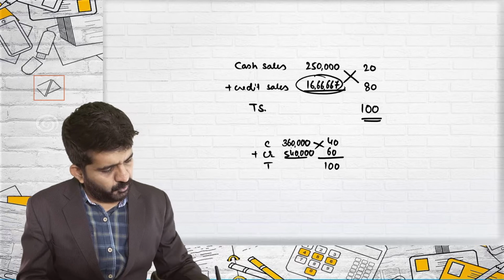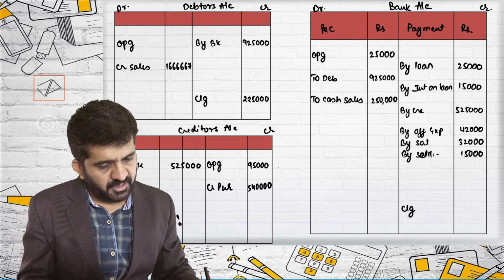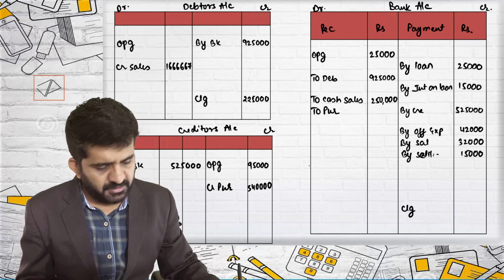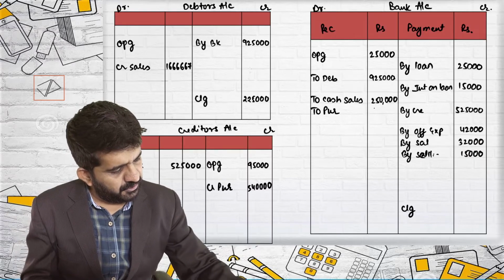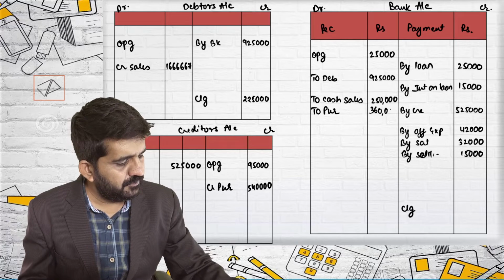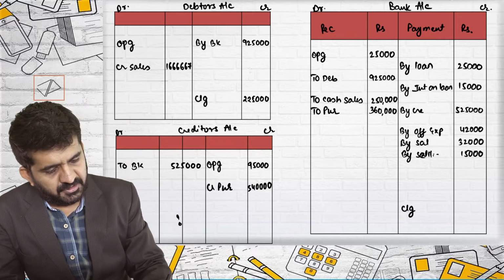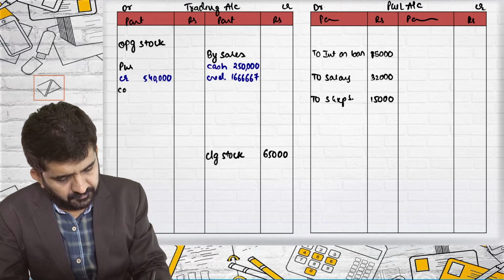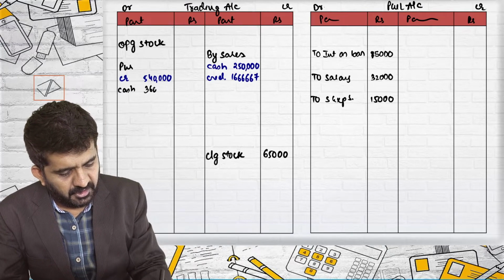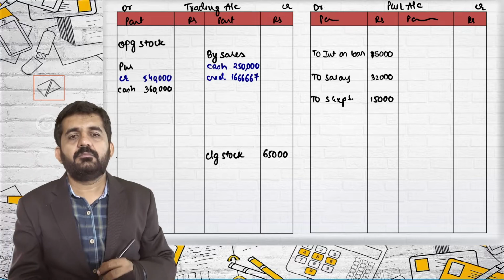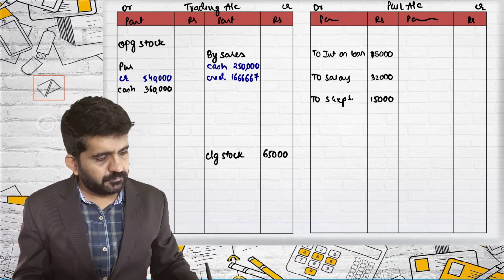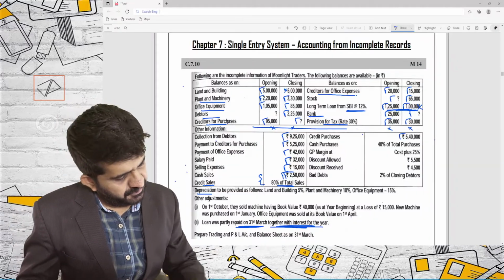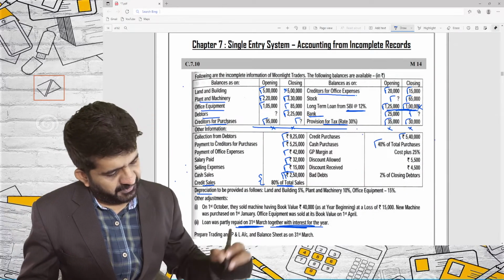Cash purchase, two effects of 3,60,000. Cash purchase, bank account will be debited to purchase. What was the figure? 3,60,000. And cash purchase, a trading account debit side 3,60,000. I can go ahead. I have done cash purchase as well as credit purchase. Two effects I have given.